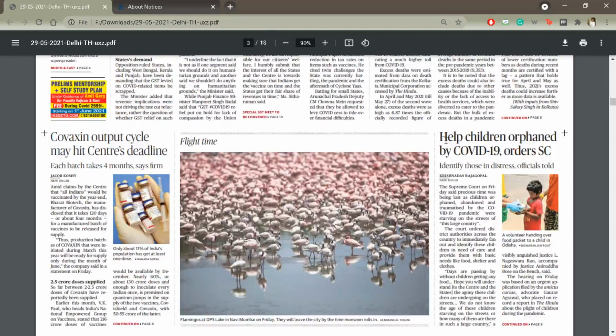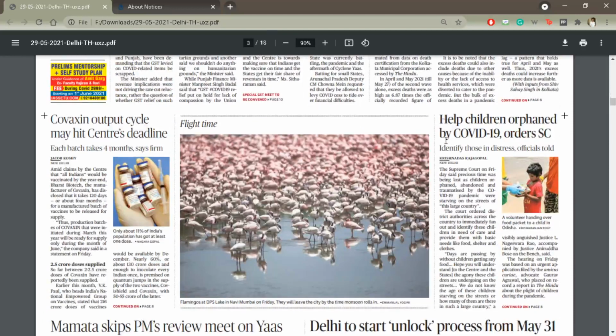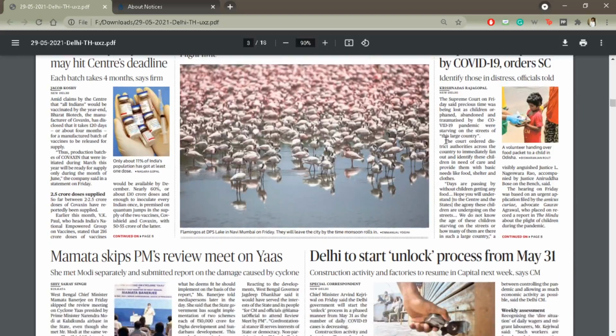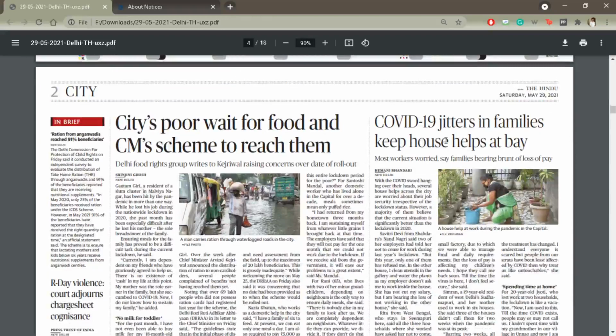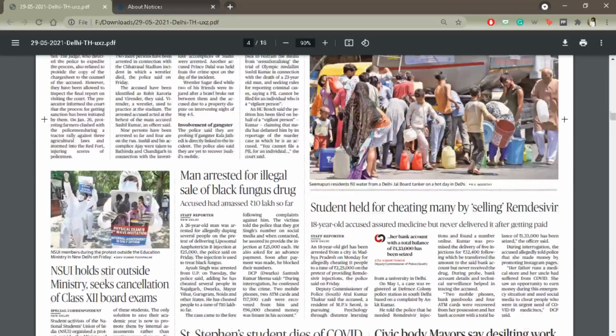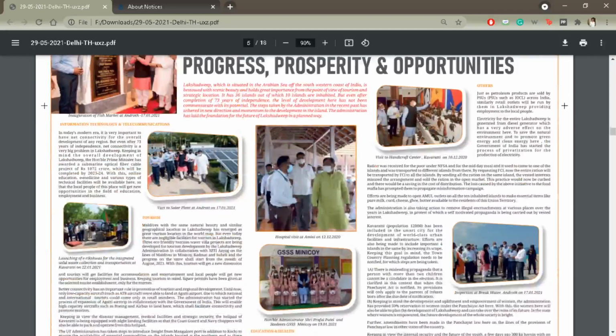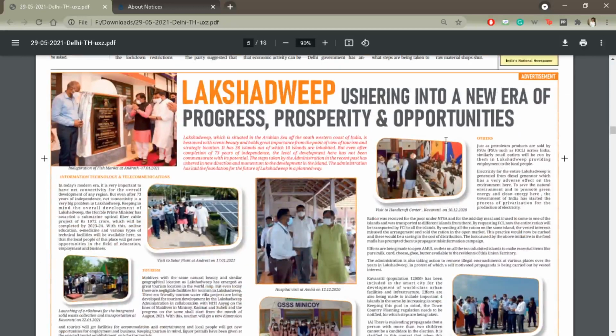Supreme Court has ordered that orphaned children by COVID-19 should be identified. A database should be created and assistance to them should be provided at the earliest point of time. Apart from this, on the national news, there is one news about a person in news, which we'll be talking about. Here is an advertisement about Lakshadweep.